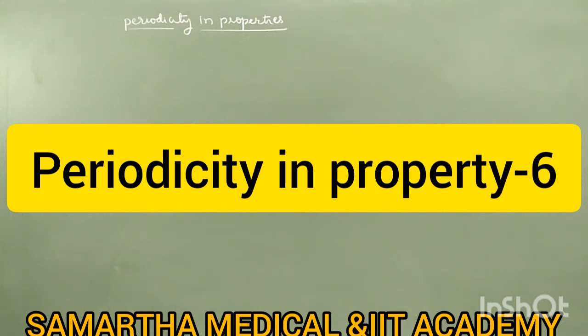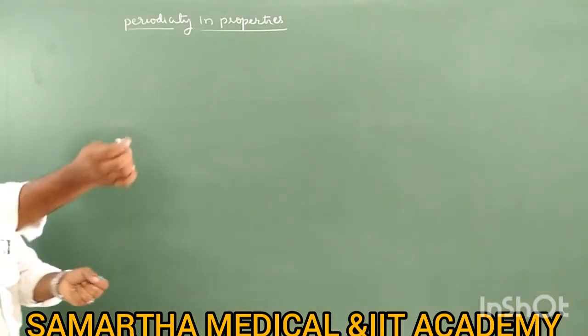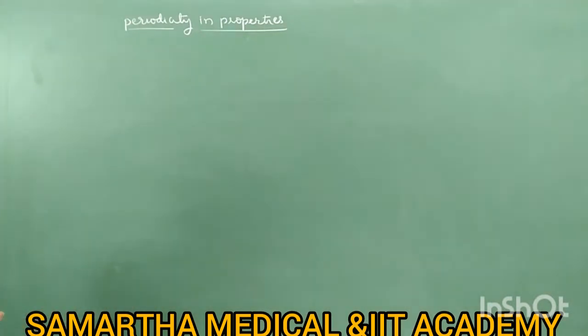Right. Good morning, students. Let us continue the topic periodicity in properties. Till last class we have completed all the classifications of elements. Classification based on electronic configuration is over, based on chemical property also over. Now let us start periodicity in properties. So what is periodicity in properties, and we have different properties also. Let us discuss in detail.